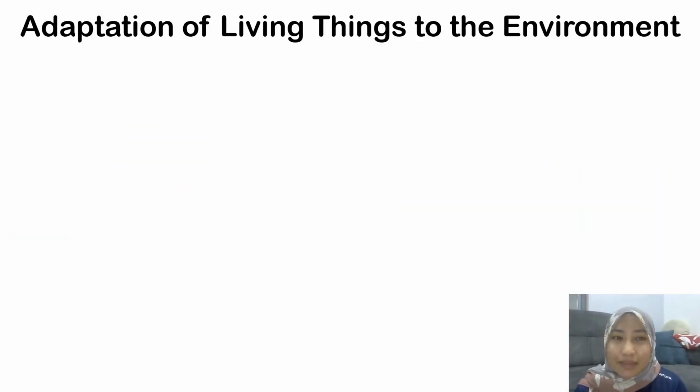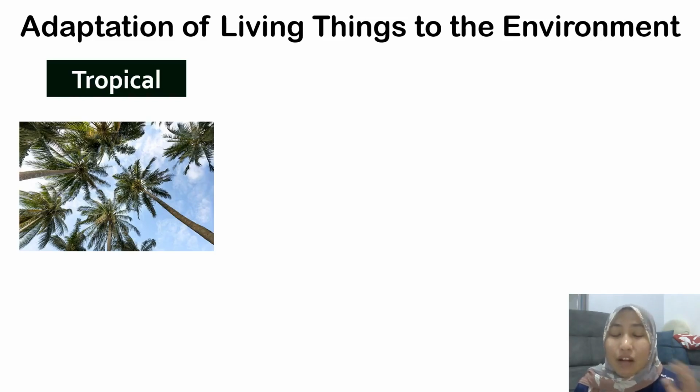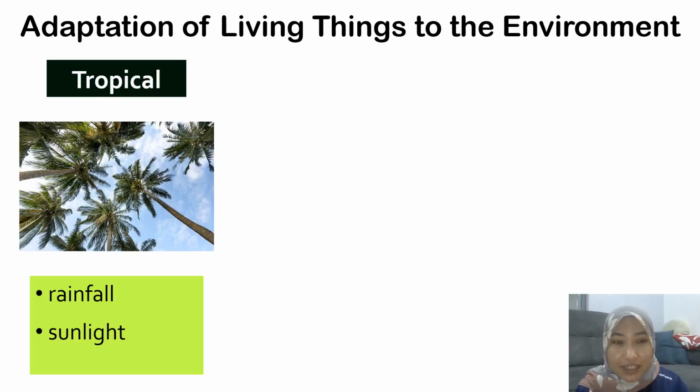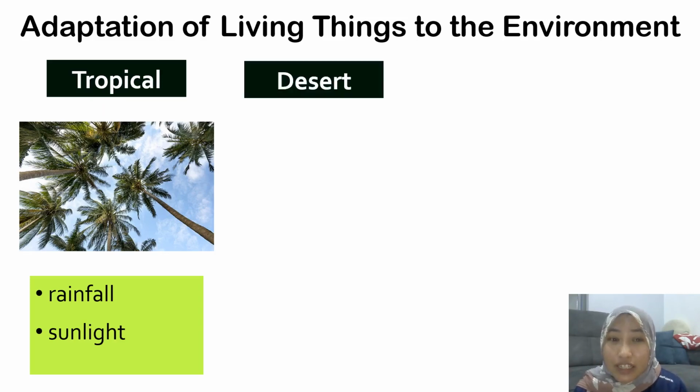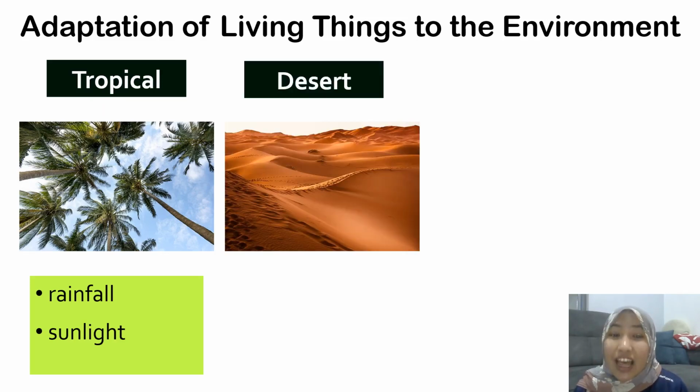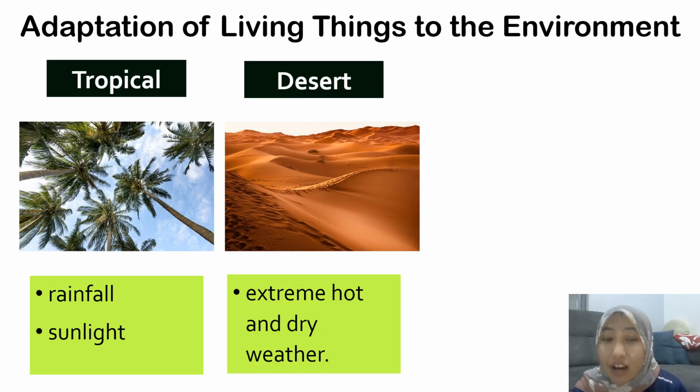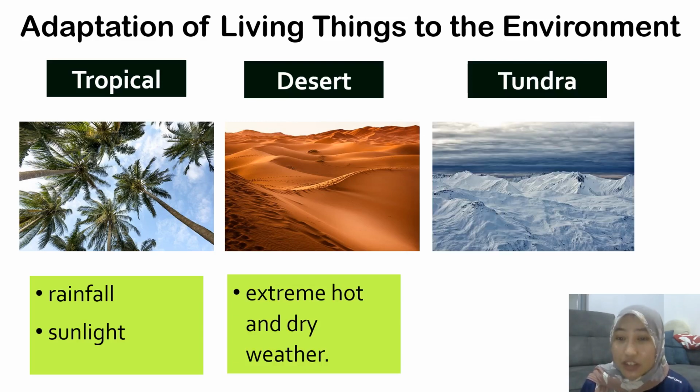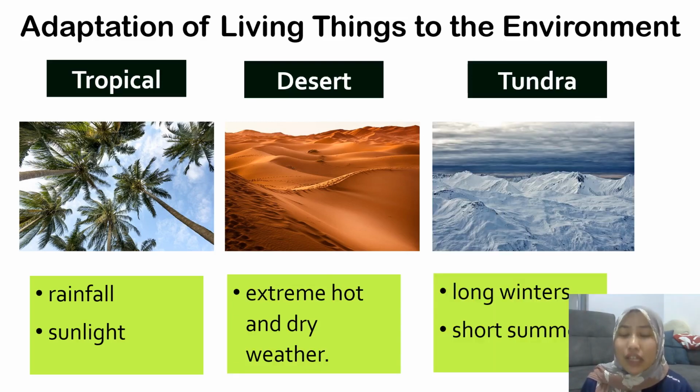So the organisms have to be able to adapt to the environment in order to survive. So for example, organisms that live in the tropical region have to be able to endure and adapt to rainfall and sunlight throughout the year. Okay? Organisms that live in the desert have to endure extremely hot and dry weather. And organisms that live in the tundra, for example, have to be able to adapt to the long winter and also short summer.